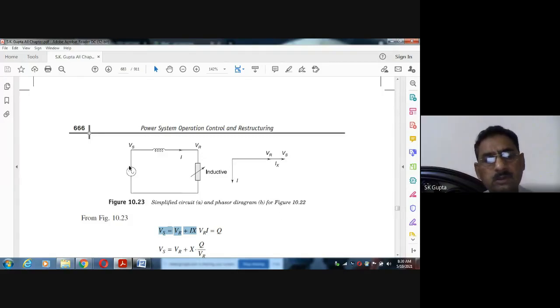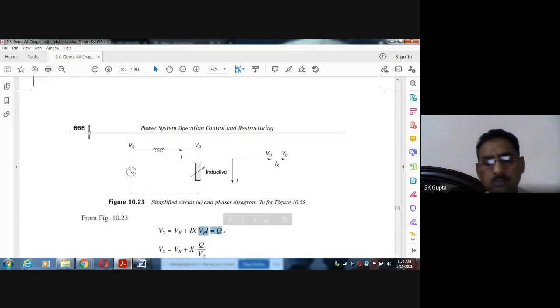This is Vs equal to Vr plus jIx, and I is 90-degree lagging, so jIx will be in this direction simply. So it will be simply Vs is equal to Vr plus Ix. And what is the receiving end power? It is Vr into I, which is the apparent power. But since active power P is not there because only inductance is there, it is equal to Q. Otherwise P plus jQ is equal to V into I, but since P is not there, Q is equal to Vr into I. So they are two separate equations. Is this equation clear?